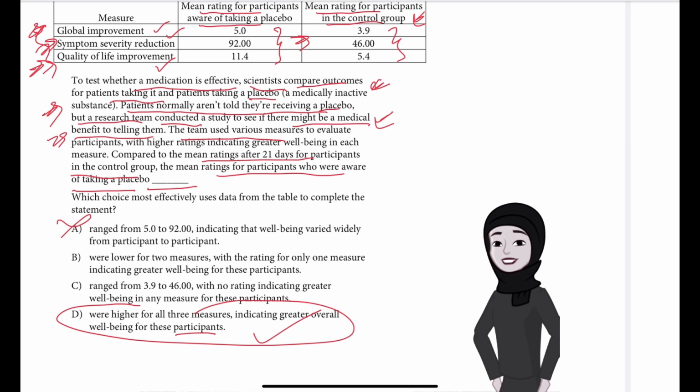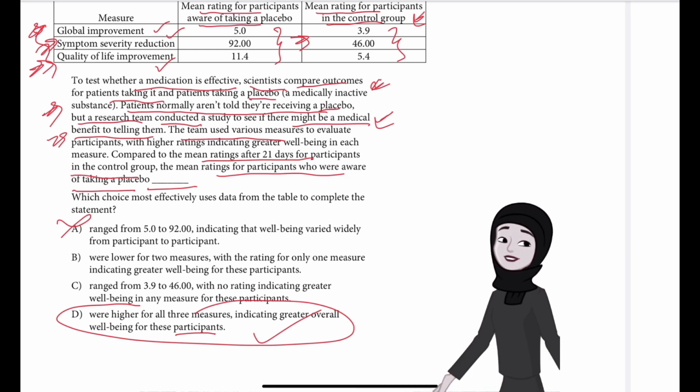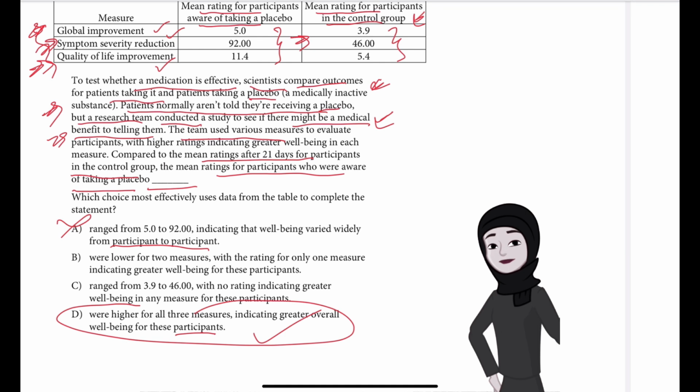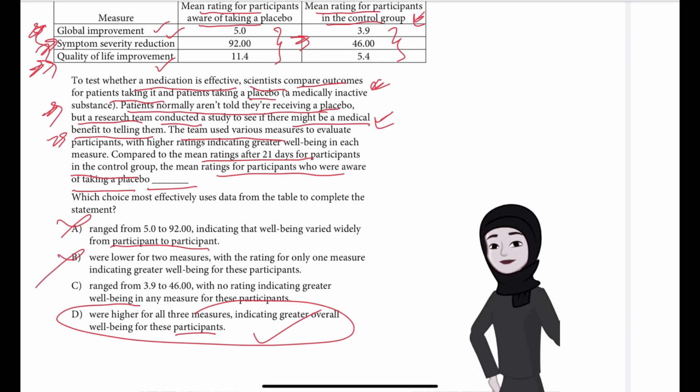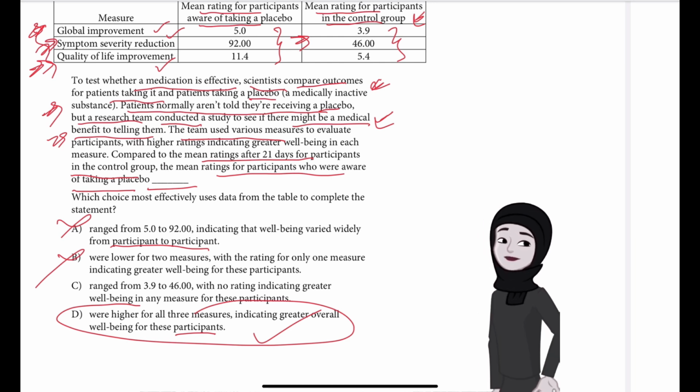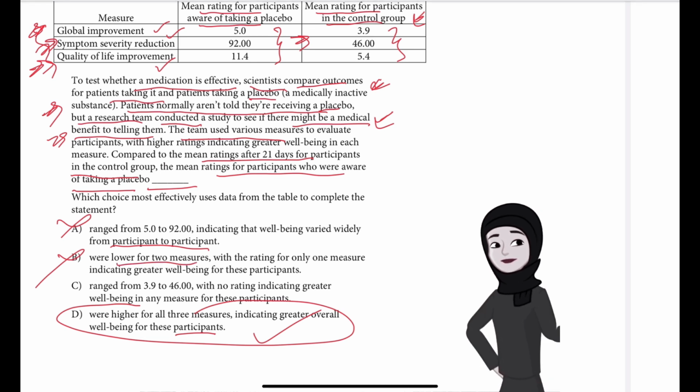A is incorrect because the table doesn't include data about individual participants. We don't have data regarding that. It presents means or mathematical averages of ratings. For this reason, no conclusion can be drawn from data in the table about the extent to which well-being may have varied from participant to participant. Choice B is incorrect because according to the table, the mean ratings for participants aware of taking a placebo were higher for all three measures than for participants in the control group, not lower for two of the measures. So were lower for two measures? No, all three were higher for the participants who were aware of taking a placebo.